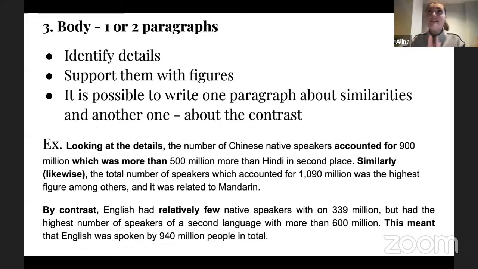Sometimes, as I already mentioned, they provide you with a tricky graph, and it might be, for example, a case that you just don't have any similarities, or maybe contrast ideas, but just random information. But you have maybe multiple graphs. In this case, I would recommend you to write 1 paragraph about 1 graph, and then describe details in your second paragraph about the second visual graph. So that's how it works as well.